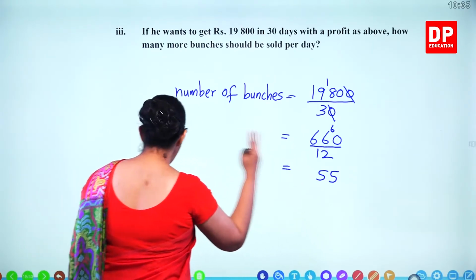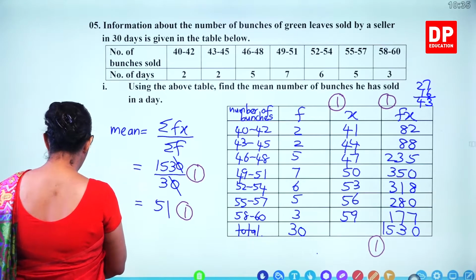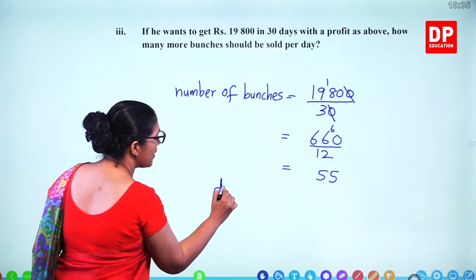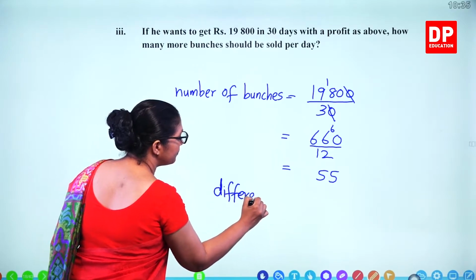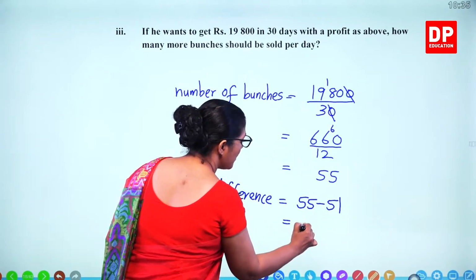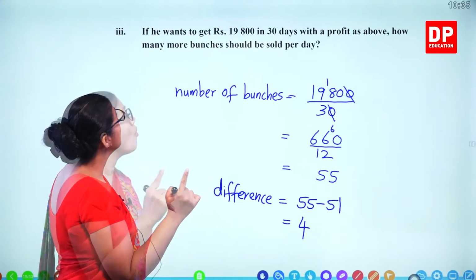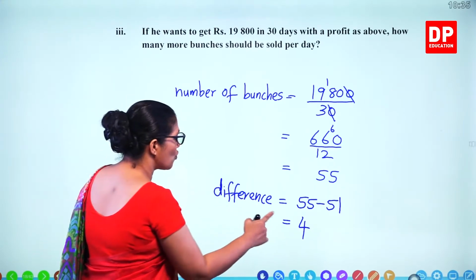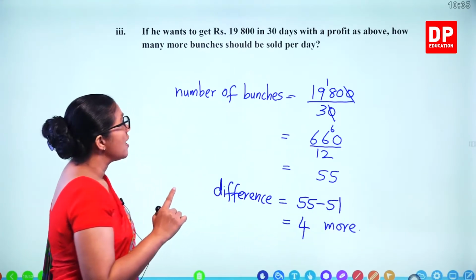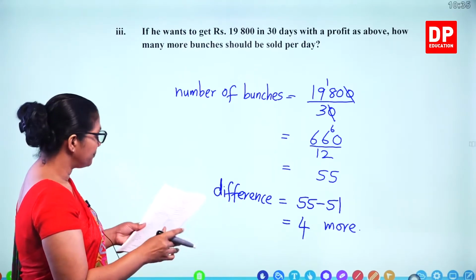So earlier 51 bunches. Now 55. So what is the difference? 55 minus 51, that means 4 bunches he needs to sell extra. How many more bunches? 4 more he needs to sell to get 19,800 profit.